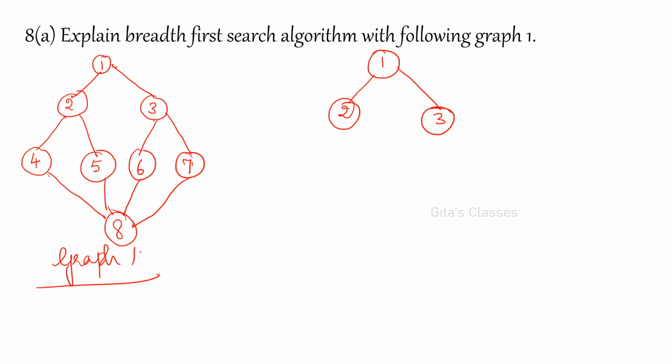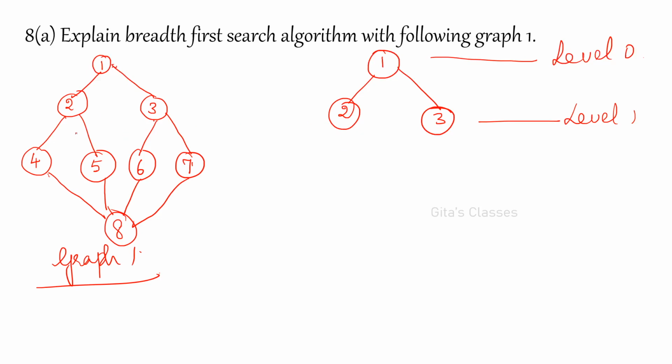With 1 there are 2 edges incident, so consider them. Here root is at level 0. Always the root will be at level 0 only. And whatever vertices you are writing here, these vertices are in level 1.